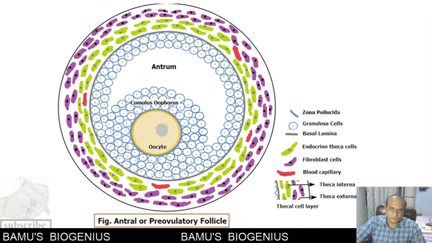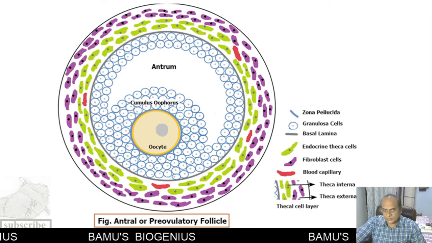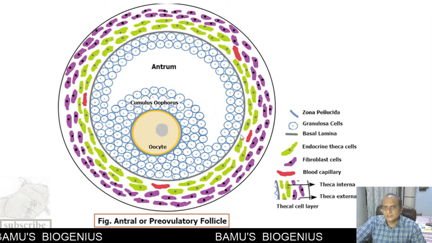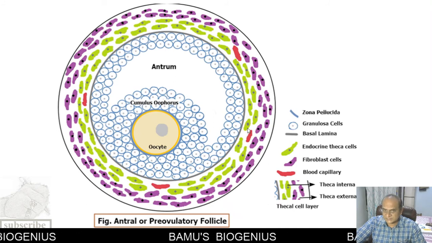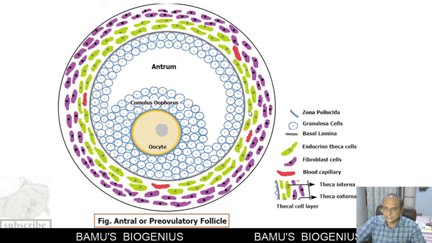Now, these mural granulosa cells are a kind of secretory cells, and they respond to the luteinizing hormone. Outside these granulosa cells, there is a basement membrane or basal lamina. Outside this basal lamina, the thecal cells are there. Now, the theca cells form two layers. The outermost layer is called the theca externa, and the innermost layer is called the theca interna.